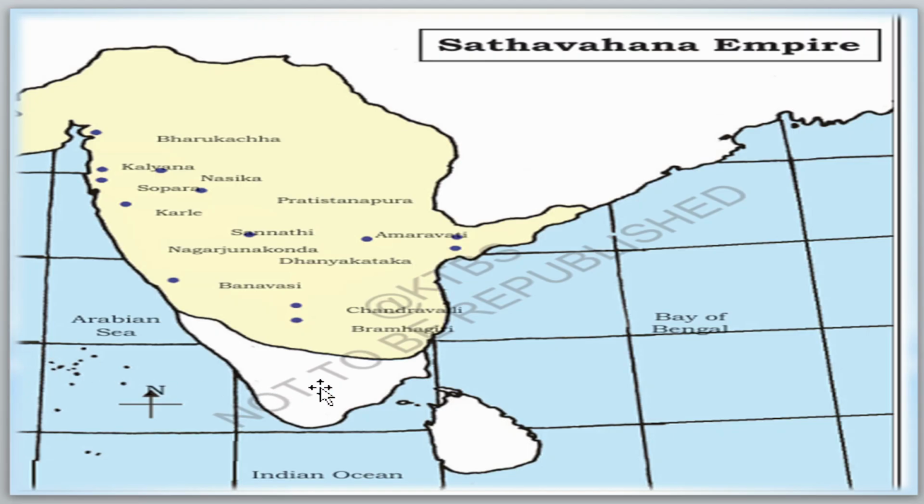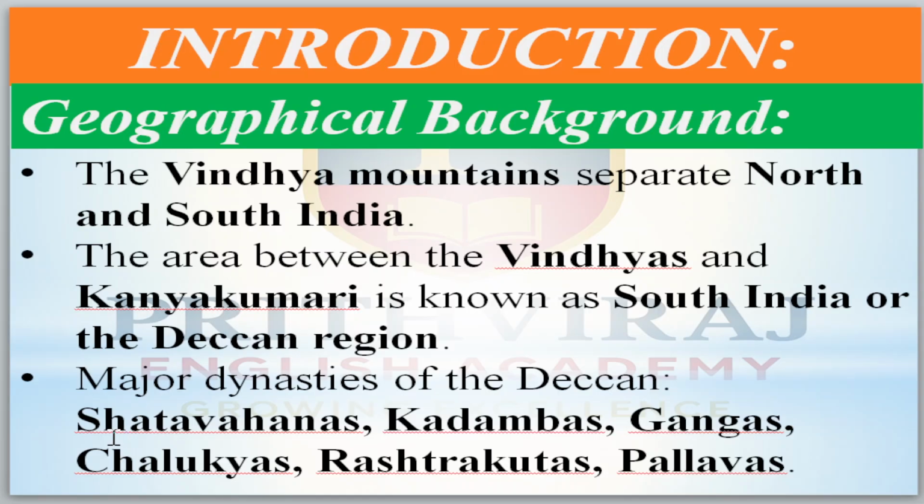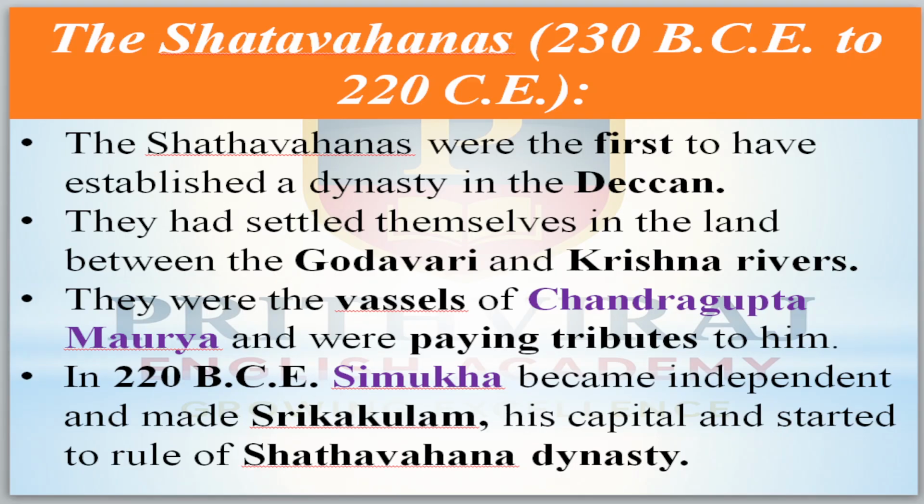The dynasties that ruled from here to here we call South Indian dynasties. The Shatavahanas, Kadambas, Gangas, Chalukyas, Rashtrakutas, and Pallavas were the major dynasties that ruled over this area. Now, coming to the Shatavahanas particularly, they ruled from 230 BCE, before the common era, to 220 CE, the current era.